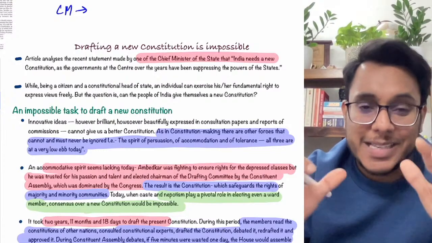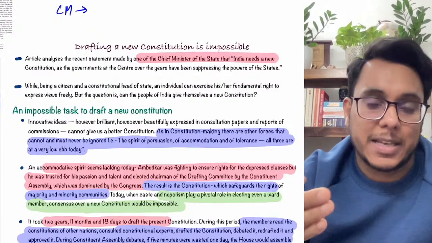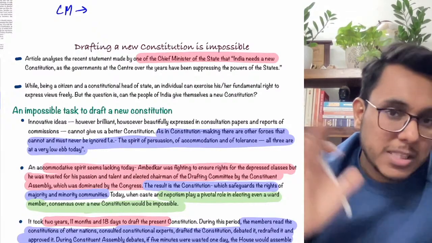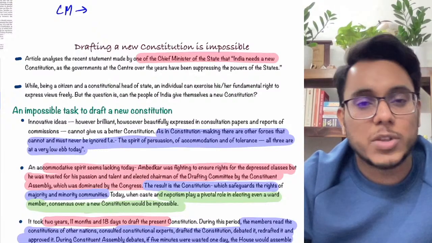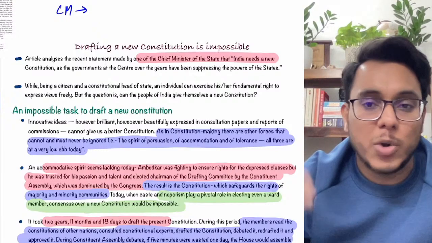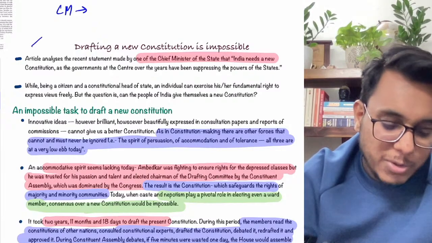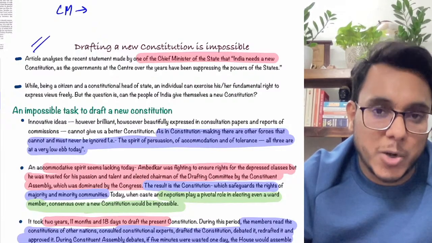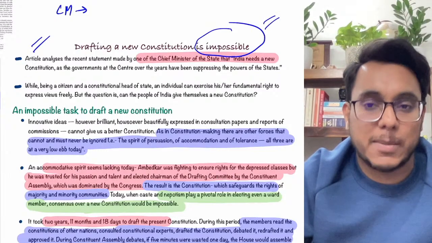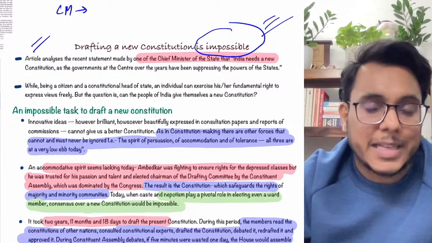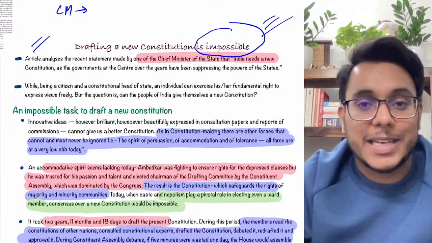The Indian Constitution has a centralizing tendency, and because of that, many a time the state governments' power is trampled upon by the union government. So it has been suggested that we need to draft a new constitution. Now this article says that drafting a constitution at this point in time is an impossible task. Why is it impossible? The article is not saying that legally it is impossible, but that